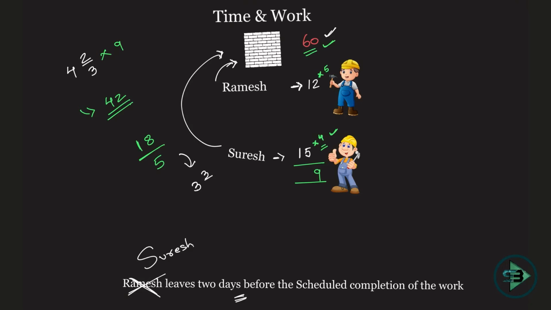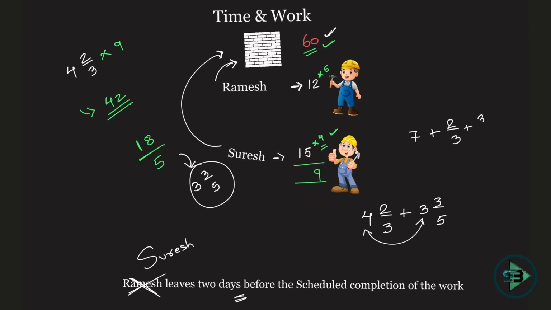3 by 5. Okay, 5 3s are 15. 3 by 5 when Ramesh was working alone, and 4 2 by 3 when they were working together. Okay, when they were working together, 4 2 by 3 and 3 by 5 when Ramesh was working alone. So the total number of days that will be required will be, add the integers, 4 plus 3, it will be 7 plus 2 by 3 plus 3 by 5. Okay, now just add this to reach your answer.